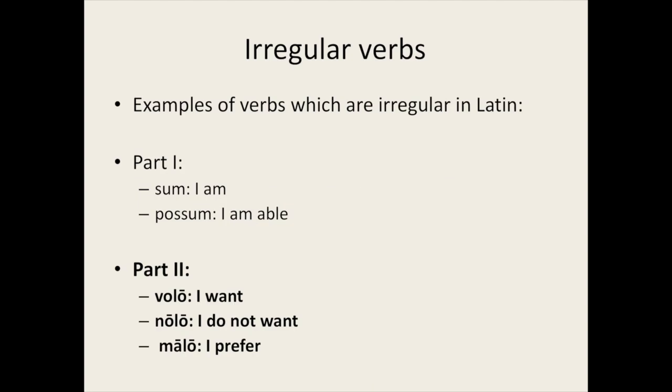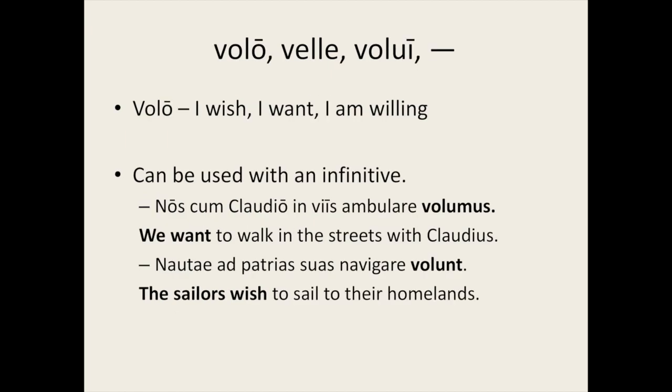In this lesson, we'll continue to look at irregular verbs. You'll remember that in Lesson 5, we considered the irregular verbs sum, I am, and possum, I am able. In this lesson, we'll be looking at 3 more irregular verbs. Volo, I want, nolo, I do not want, and malo, I prefer.